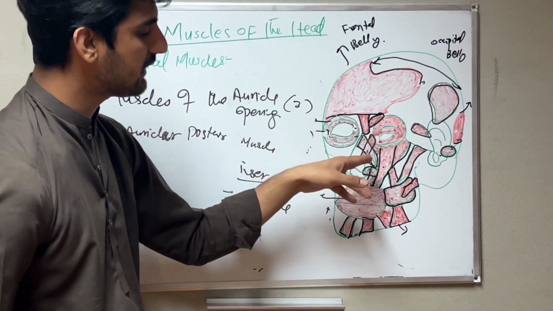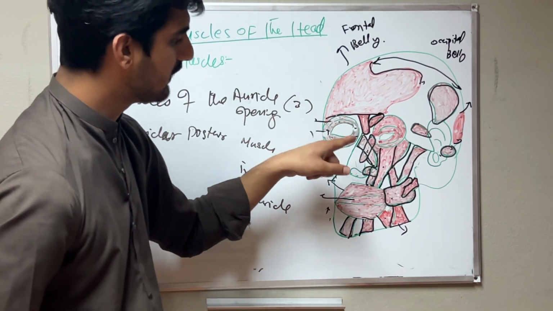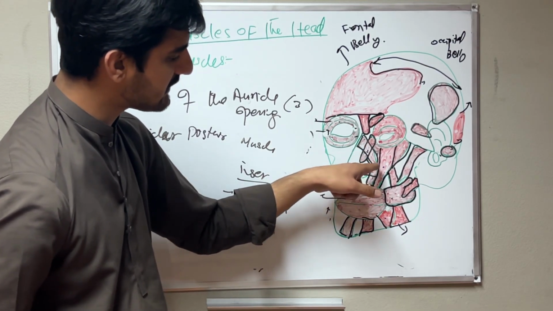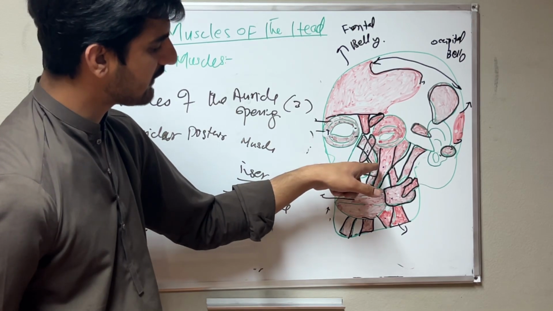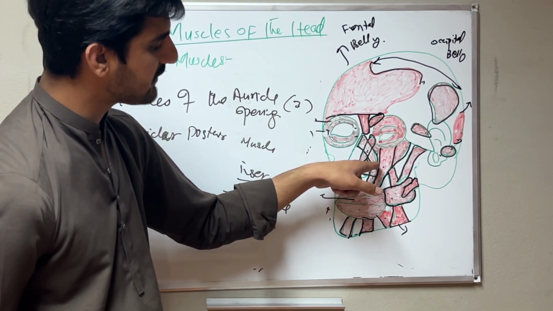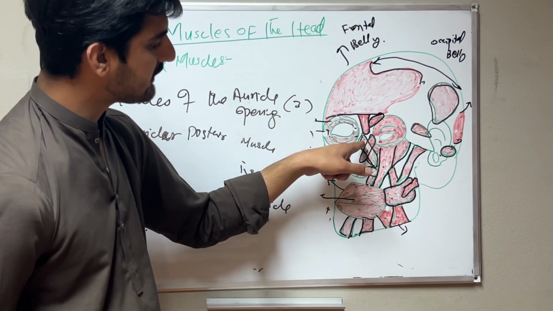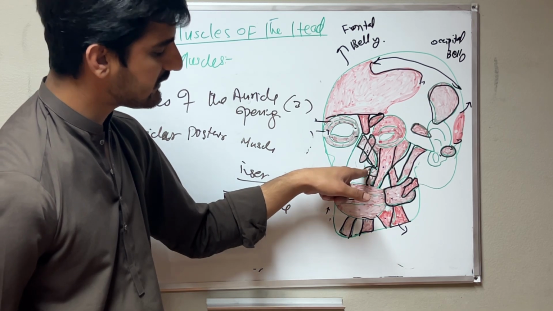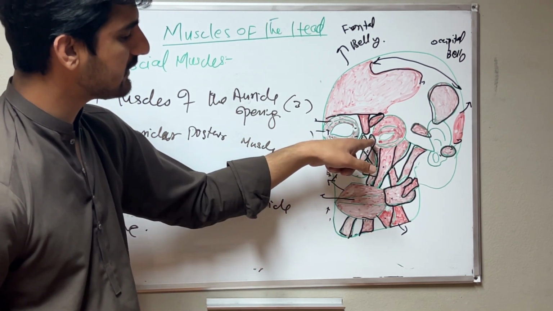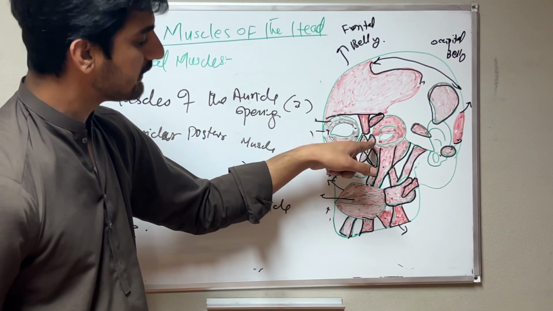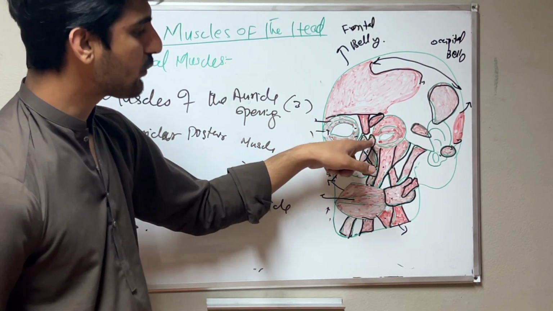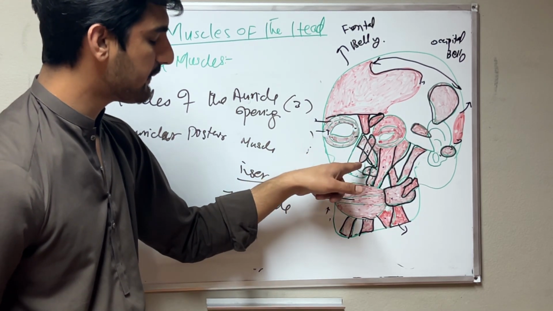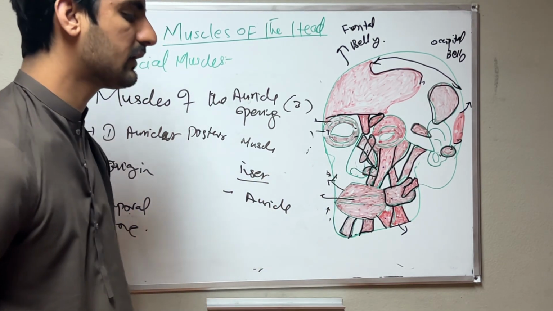the muscles around the nasal opening. Two muscles. The nasalis muscle we have in two parts: the alar transverse part, and then the alar part. The transverse part originates from the anterior surface of the maxilla, at the infraorbital margin of the maxilla bone, and inserts into the cartilage of the nose. Then the alar part, from the same anterior surface of the maxilla bone, inserts into the cartilage. Then the second muscle is the levator labii superioris alaeque nasi muscle, which originates from the frontal process of the maxilla bone and inserts into the alveolar process of the maxilla bone.